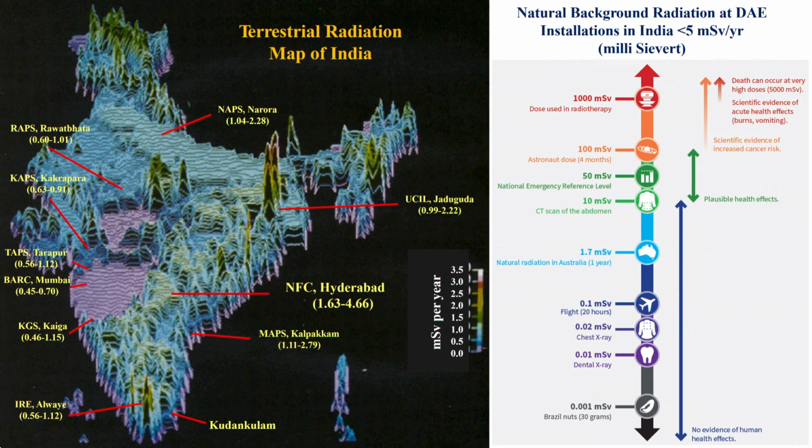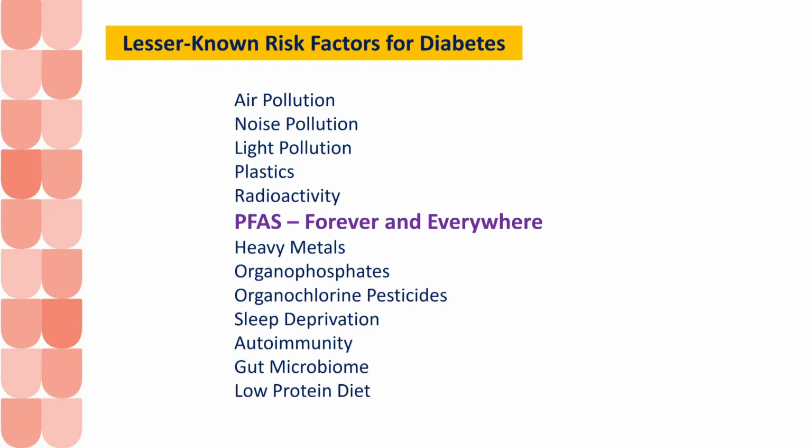But anyway, in India we have this data, and most nuclear installations in India do not emit more than 5 millisieverts, it seems. Anything more than 5 or more than 10 millisieverts of radiation is supposed to cause diabetes in other populations. In India, we don't have much data about this particular thing.